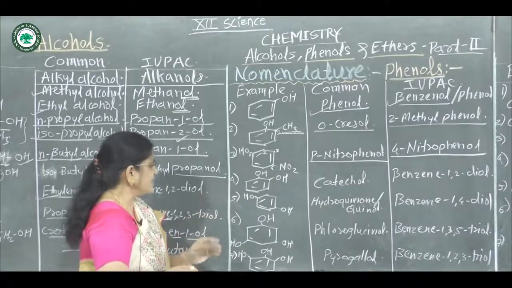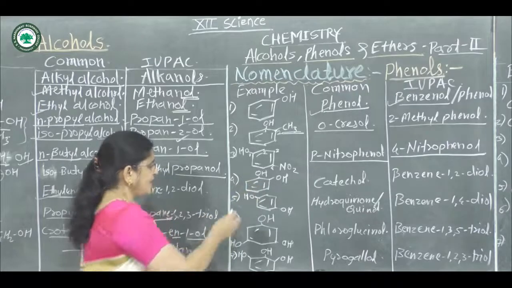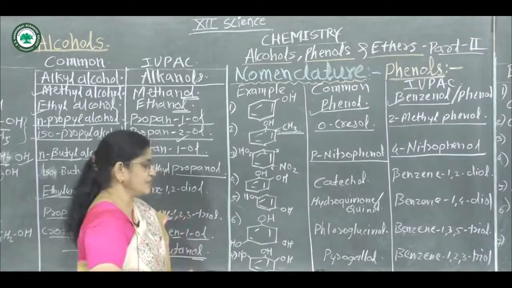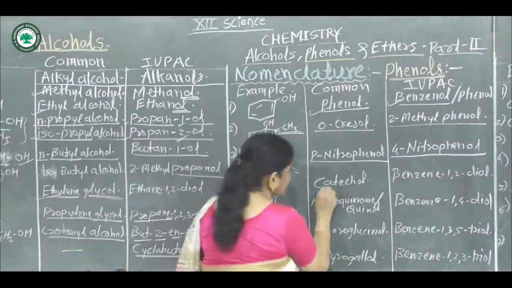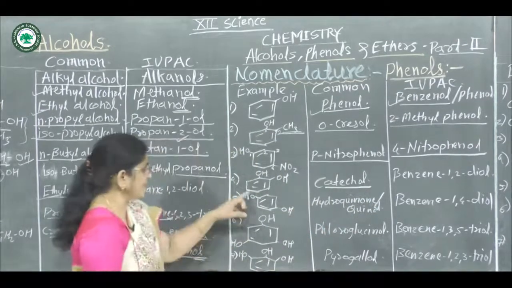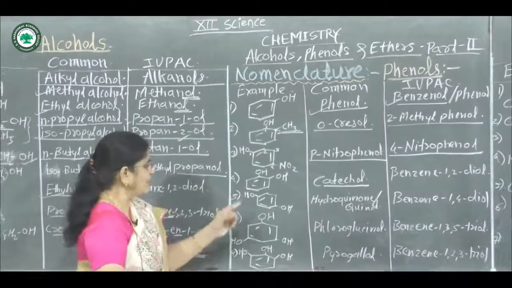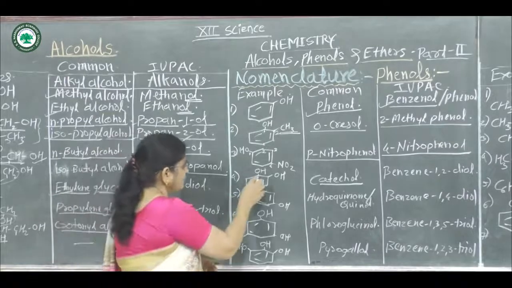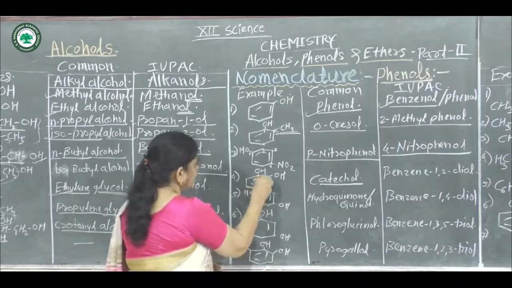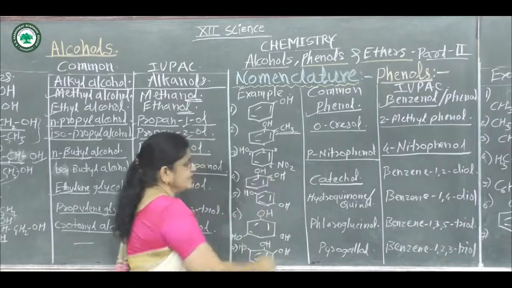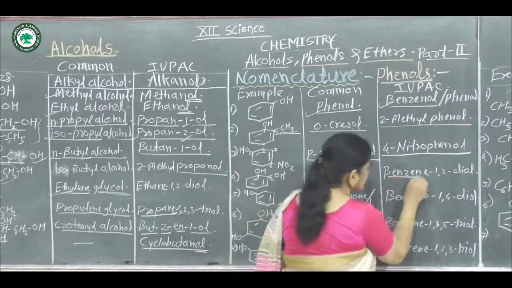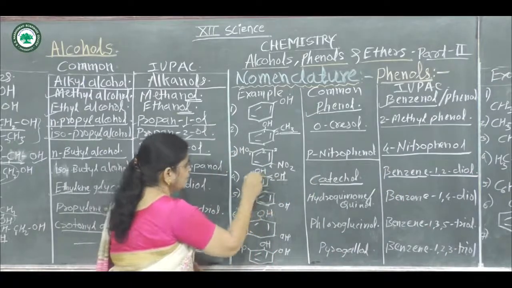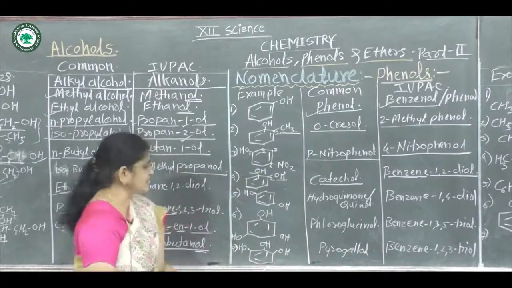Then next one, the OH groups are attached at the 1st and 2nd positions or at the ortho position. Hence the common name of this compound is catechol. In the IUPAC system, suppose it is a derivative of benzene, and at the 1st and 2nd carbon atoms 2 hydroxy groups are present, hence the name of this compound is benzene-1,2-diol. Diol means there are 2 hydroxy groups, hence it is called diol.